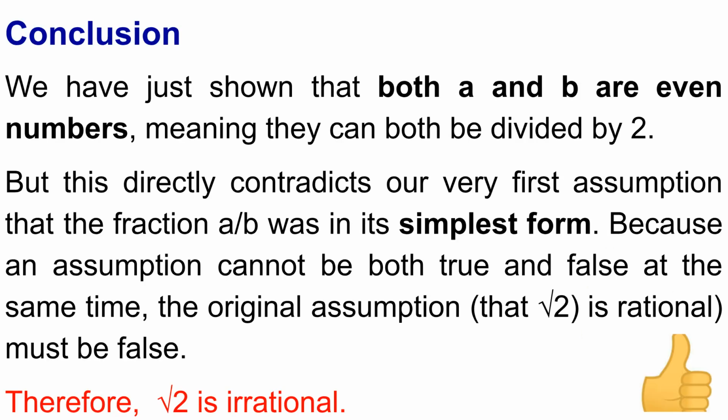Conclusion. We have just shown that both a and b are even numbers, meaning they can both be divided by 2. But this directly contradicts our very first assumption that the fraction a over b was in its simplest form. Because an assumption cannot be both true and false at the same time, the original assumption, that square root 2 is rational, must be false. Therefore, square root 2 is irrational.